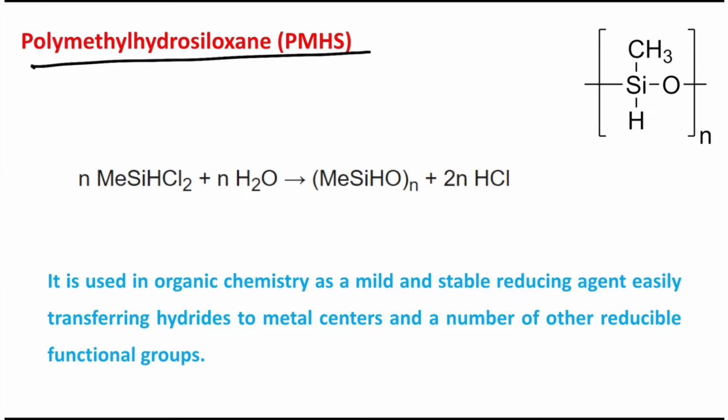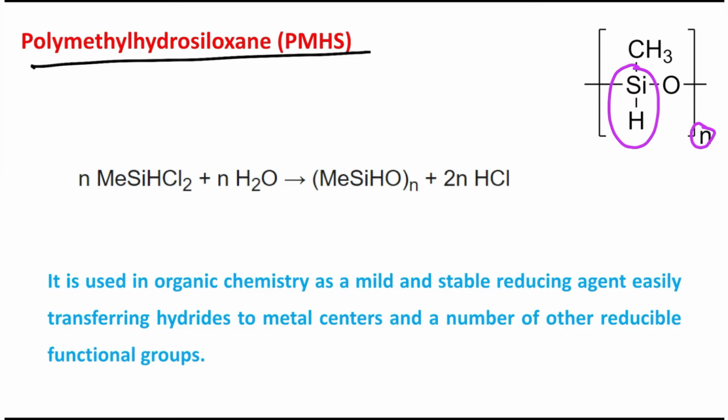The structure is this one, and you can see there is a silicon-hydrogen bond, and that can act as a reducing agent. Although it's a polymeric material, it is capable of doing that.